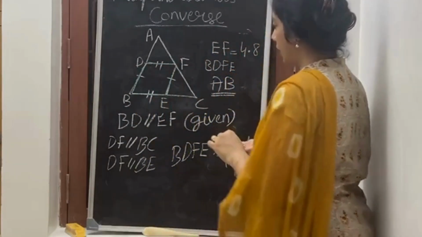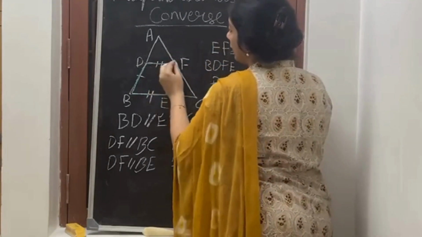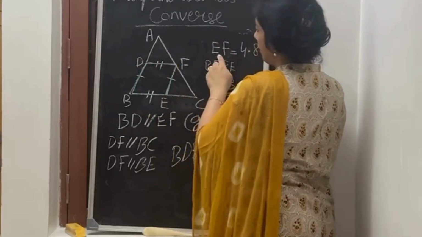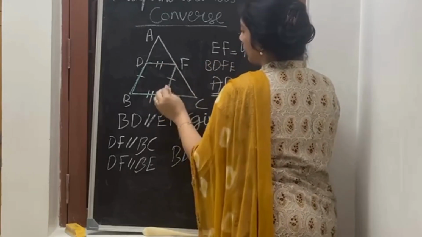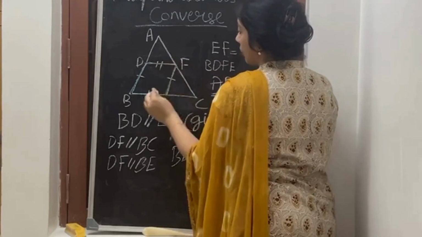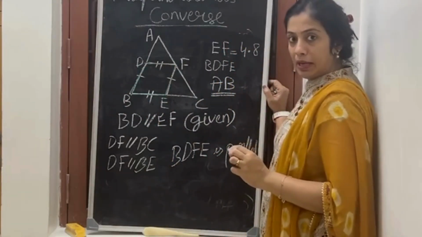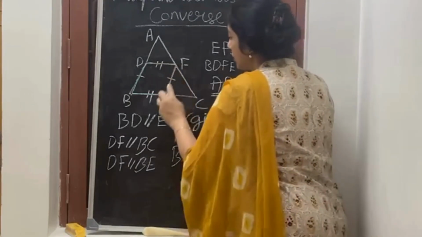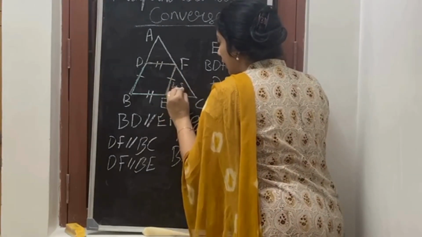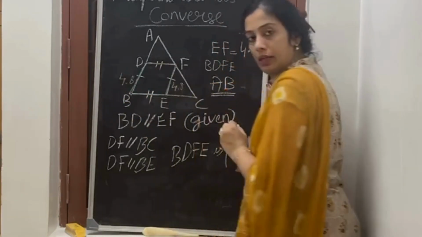Okay, now when I prove that this is a parallelogram, what is my next thing? EF. Where is EF? This is EF. EF equals 4.8. Then what will this be? In a parallelogram, opposite sides are equal to each other. So if this is 4.8, what will this be? This will also be 4.8.